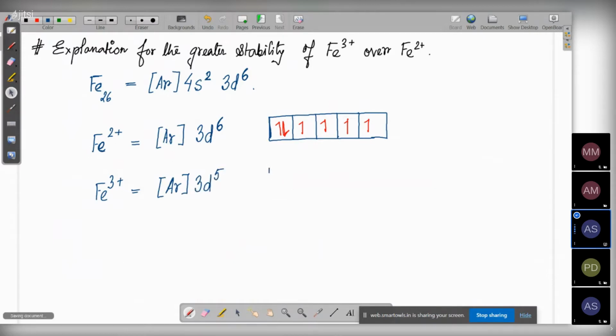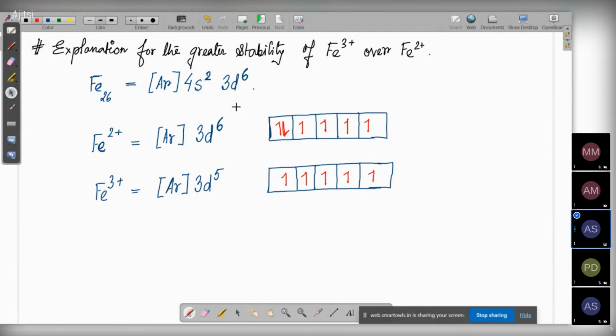So if we draw the box diagram, it will be like this. It is 1, 2, 3, 4, 5.